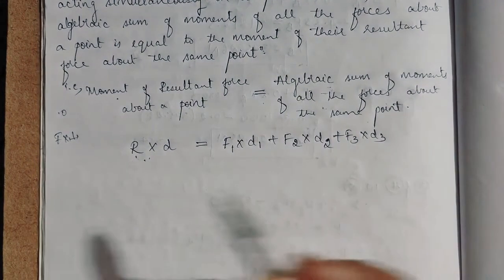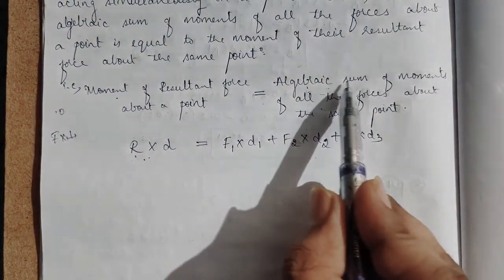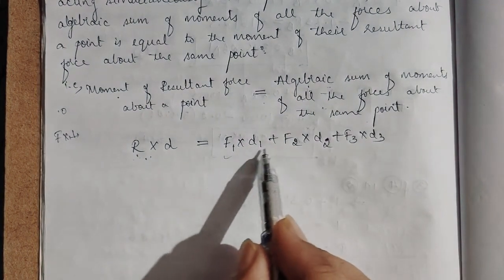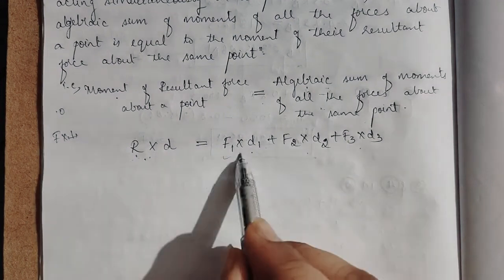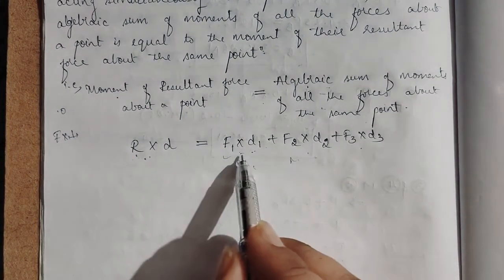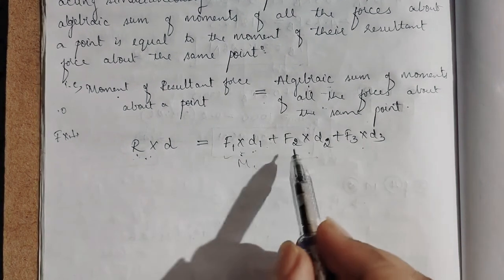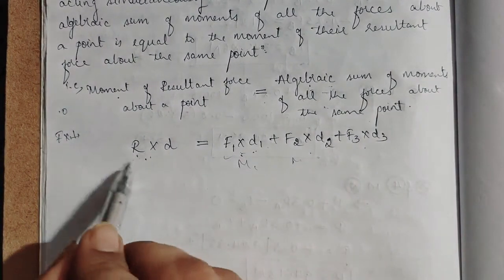How many forces there are is not important; what is important is the algebraic sum of all the moments. Force into distance is nothing but the moment, right? So M1, M2, M3. So the algebraic sum of the moments of all the forces about the same point is equal to the moment of the resultant.